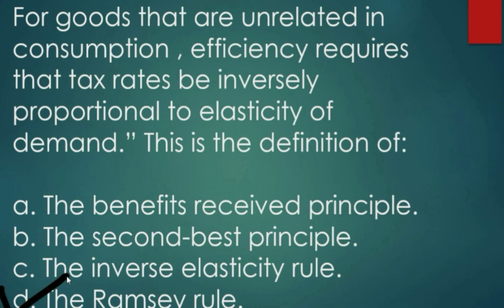So this is basically the Ramsey rule, which says that efficiency requires that tax rates be inversely proportional to elasticity of demand. So our answer is the Ramsey rule.